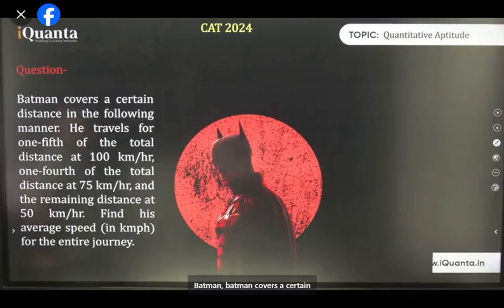Batman covers a certain distance in the following manner. He travels for 1/5 of the total distance at 100 km per hour, 1/4 at 75, remaining at 50. Find his average speed.